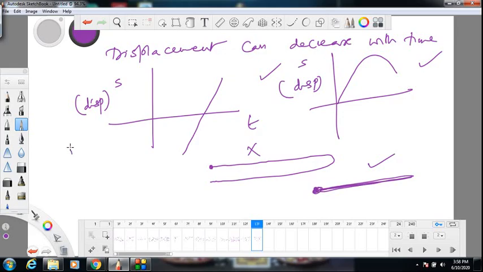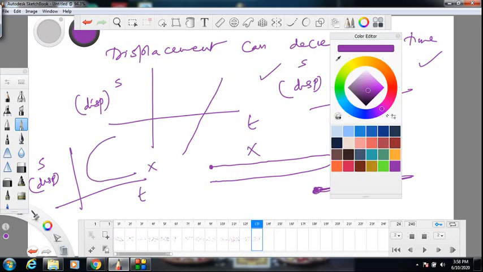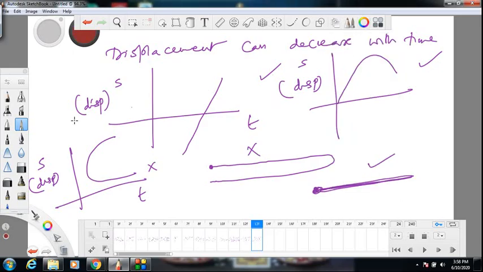The other kind of graph which we discussed for distance traveled, something like this, is again not possible here. Simple reason: at a particular time you cannot have two values for displacement. At a particular time you are here also, you are there also. So that is not possible. You cannot be at two places simultaneously at a given point of time. So this kind of graph is not possible anyway.